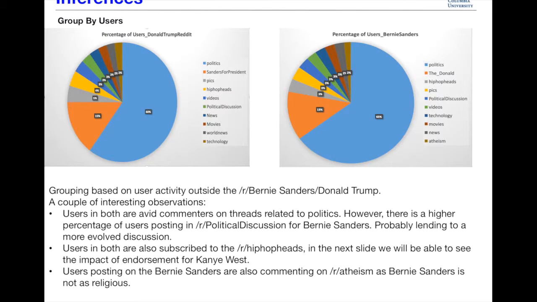Users in both are also subscribed to the subreddit Hip Hop Heads. I would like to point this out, and in the next slide, we will be able to see the impact of endorsement for Kanye West. Users posting on the Bernie Sanders subreddit are also commenting on the atheism subreddit, as Bernie Sanders is known not to be as religious.